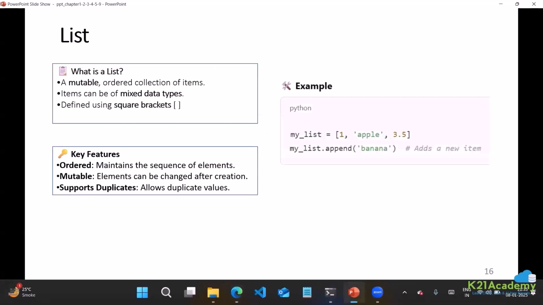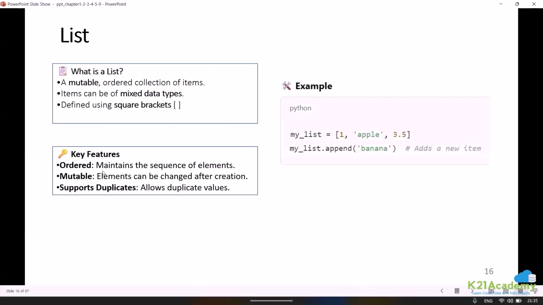So just to keep it simple, now if I come back here, you can understand multiple things. First of all, we can update the list. That means it can be changed after creation. It is mutable in nature. It supports duplicates, so list supports duplicate values also. It is ordered. That means you can call it with the help of an index. That means it maintains the sequence of elements. These are indicated by square braces. This can be of mixed data type, but when you want to sort, the data type should be homogeneous.